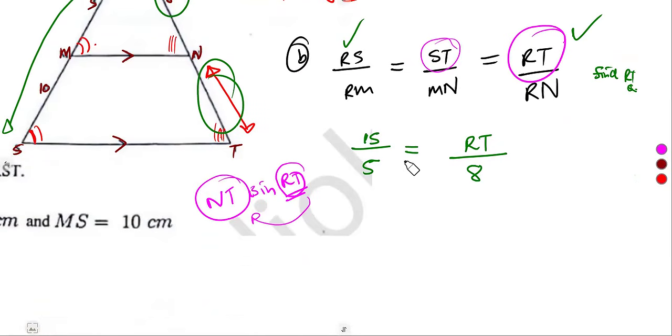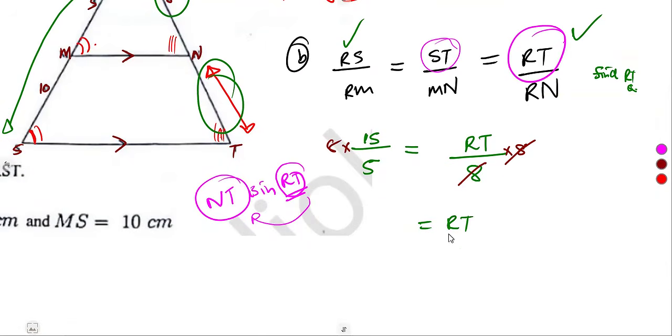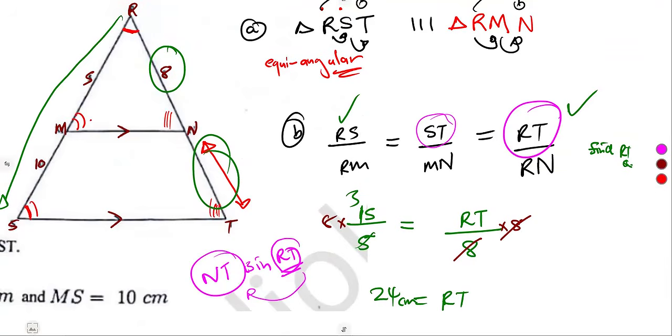There are two ways. To find RT, simply multiply by 8 to get rid of this 8 in the denominator. So our RT is equal to 3 times 8, which is 24 centimeters. So if from R to T, the whole of this line, is 24, and from R to N is 8, what about from N to T?